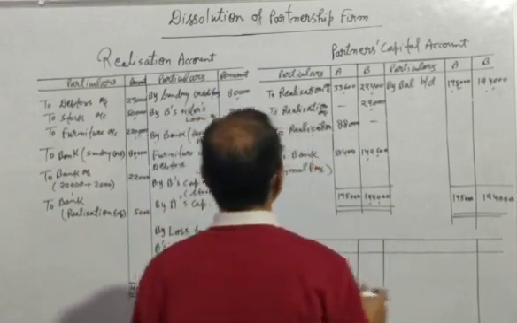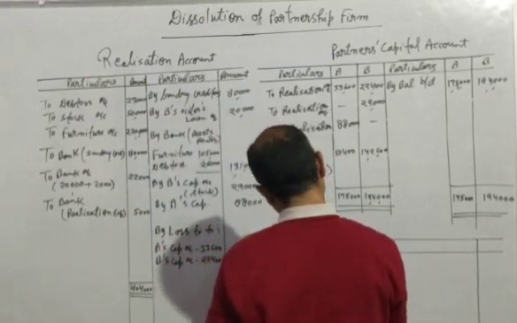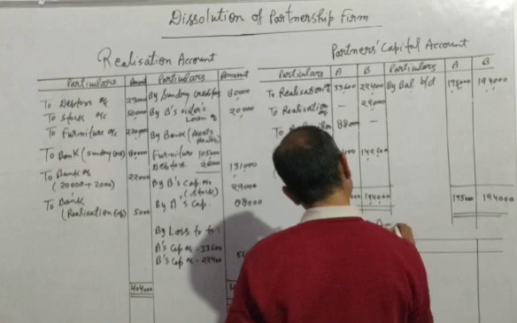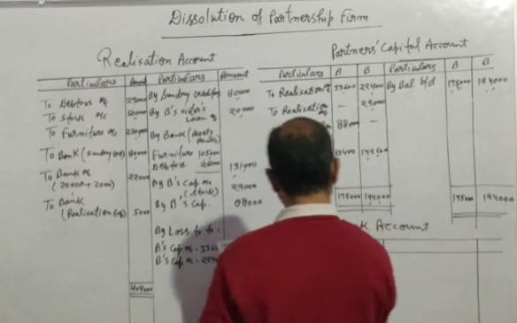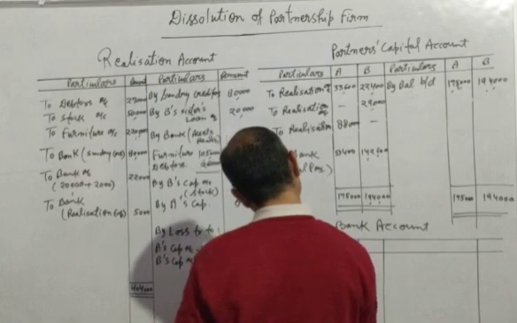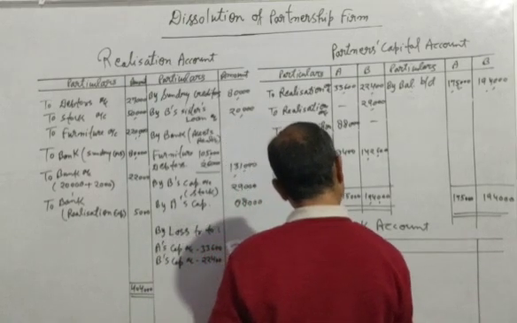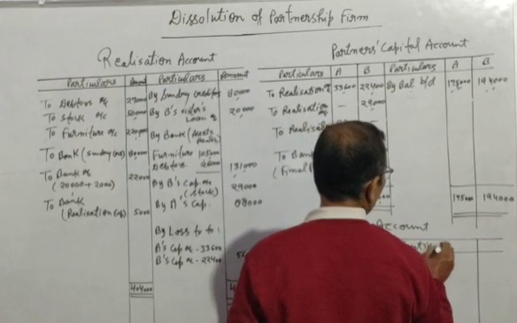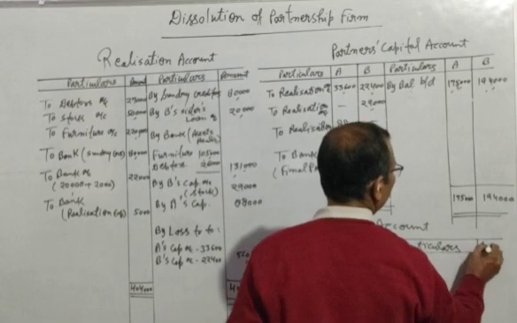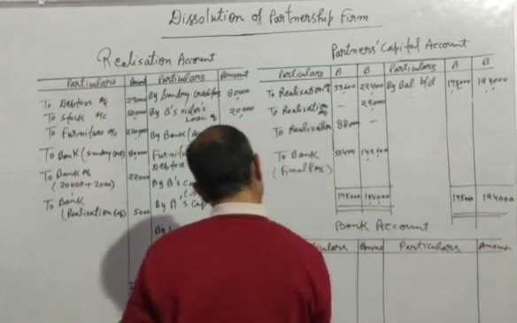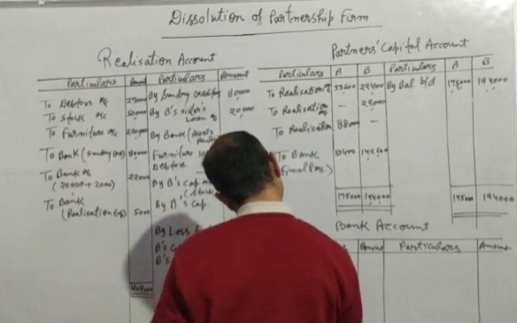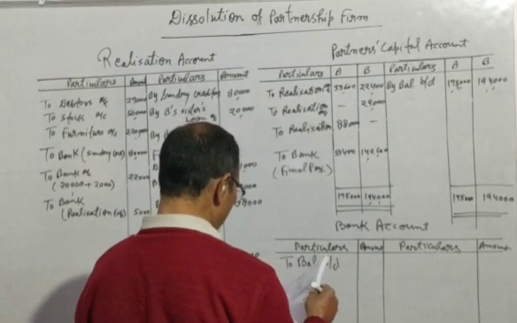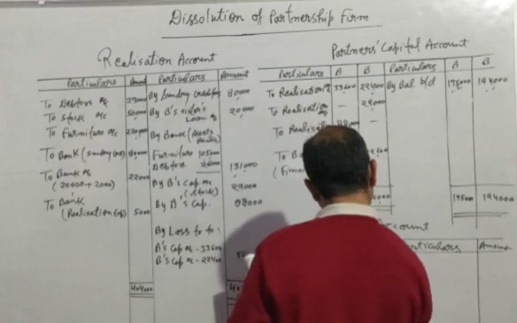Now, after preparing the partner's capital account, the last account will be prepared, and the name of this account is bank account. First of all, we will write here particulars, amount, particulars, and amount. Firstly, we will write here to balance brought down, and this amount of cash or bank is given in your question by the name of bank, and the amount is 1,72,000